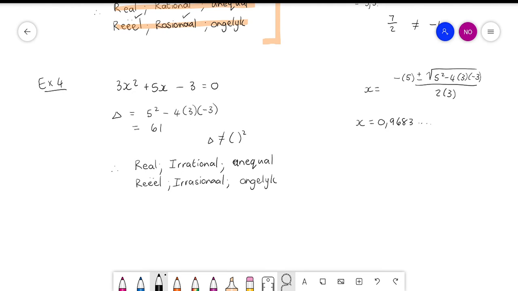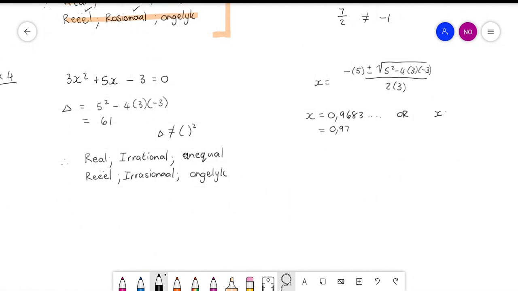0,9683. Carries on. I'm just going to round this off to 0,97. But it's important that you guys see on your calculator, it doesn't have a pattern. Same with this one. 5, 4, etc.